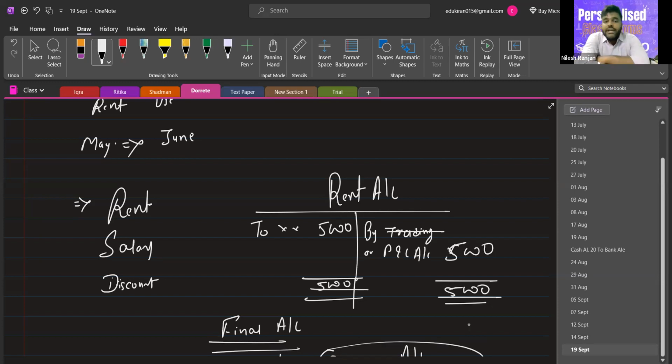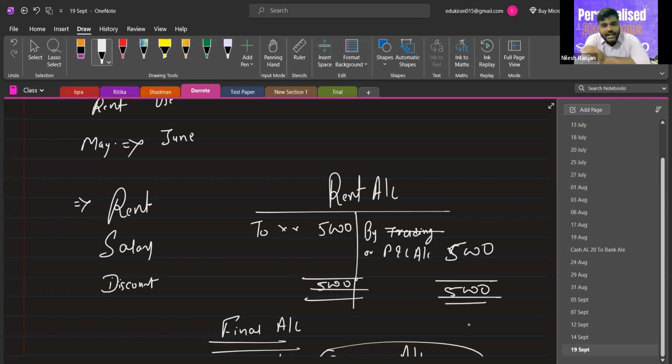So let's take purchase. In the current year, we have purchased 1 lakh worth of goods. At the end of the current year, we cannot transfer this purchase to the next year. Purchase is an expense, a nominal account, so it cannot be carried forward to the next year. So we have to close the purchase account in the current year.